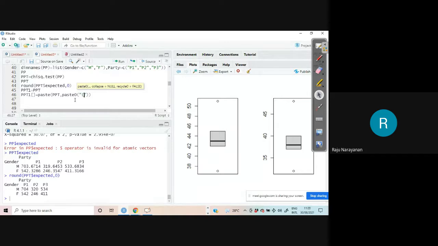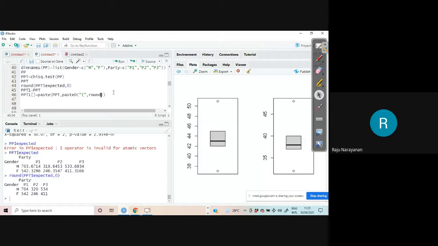What is to be done? Either you can write it or you can define it before. Okay, round, and definitely I have to put a comma here, otherwise it will not accept.